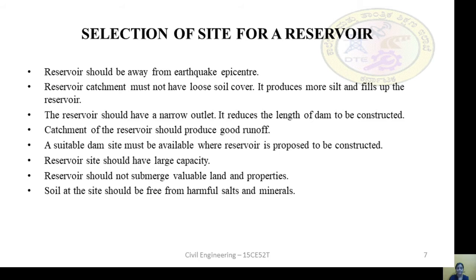Hence, the reservoir site should not be in such a place that fertile land and habitat areas will be submerged.